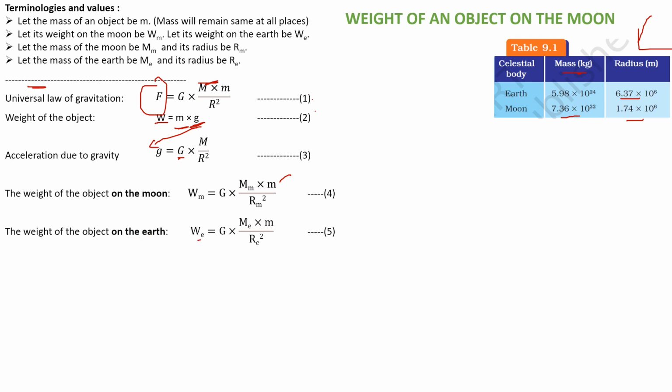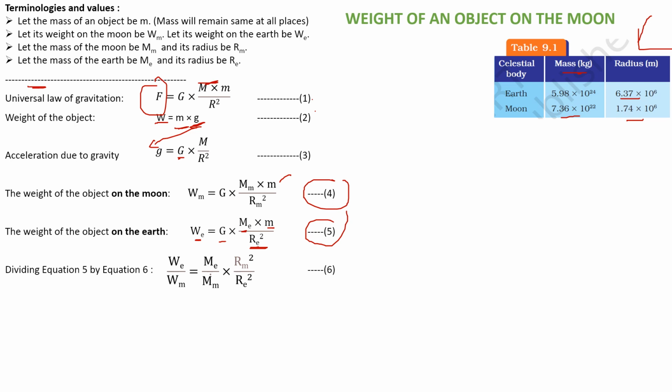Right. So what is this? Weight of the object on the earth. Remember, weight of the object on the earth is equal to G times Me, the mass of the earth, times m by Re square. Right. Let's divide one by another. This is equation 5 and this is equation 4. Dividing equation 5 by 6 means dividing this equation.